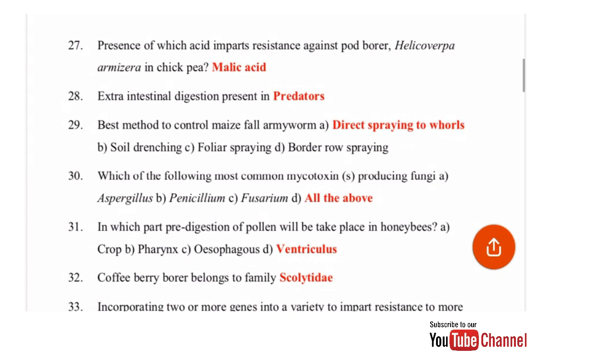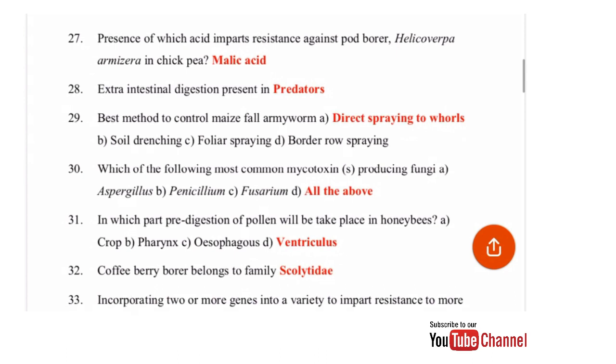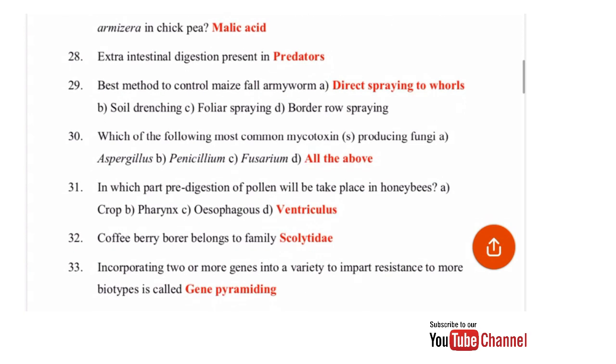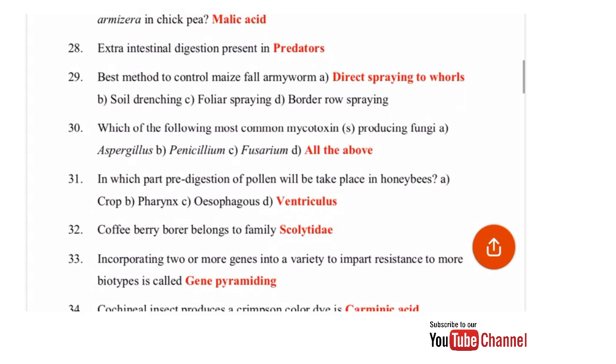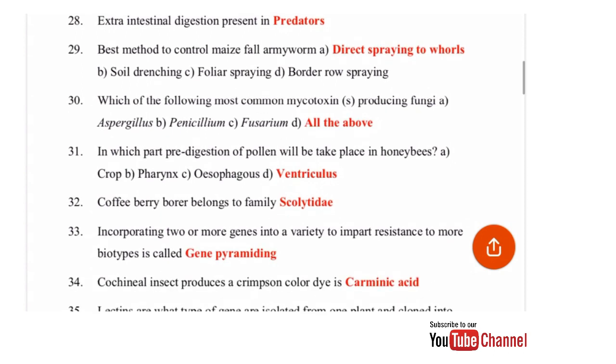Coffee berry borer belongs to family Scolytidae. Incorporating two or more genes into a variety to impart resistance to more biotypes is called gene pyramiding. Cochineal insect produces a crimson color dye, which is mainly carminic acid.